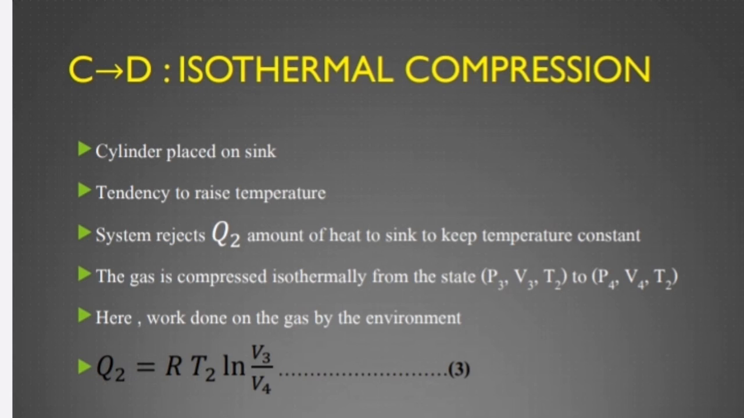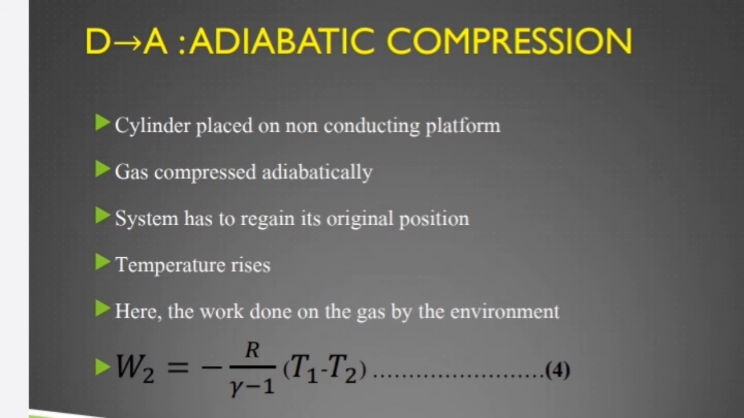And from C to D, isothermal compression, the cylinder with a working substance placed on sink, there is a tendency to raise the temperature, so the system rejects Q2 amount of heat to sink to keep the temperature constant. So the gas is compressed isothermally from the state P3 V3 T2 to P4 V4 T2. Here the work done on the gas by environment Q2 equal to RT2 log V3 by V4 and denoted as equation number 3.